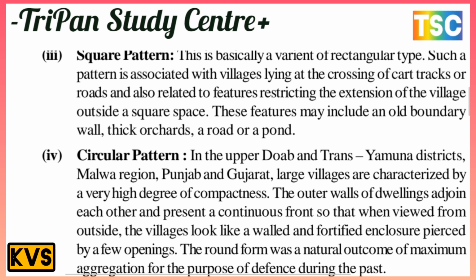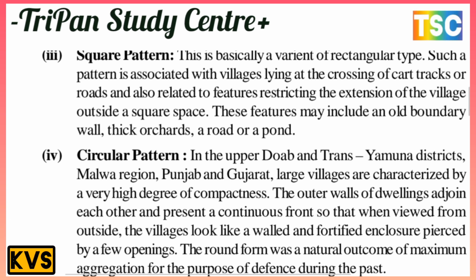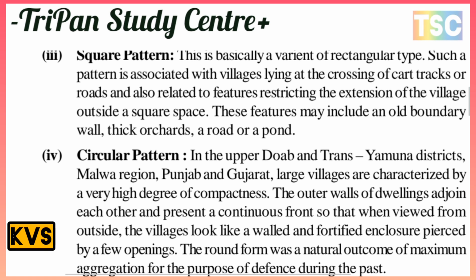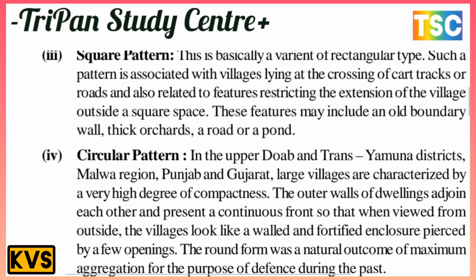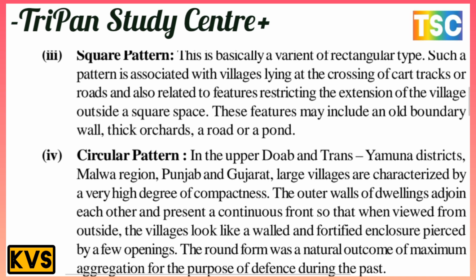And next, the circular pattern. In the upper Doab and trans-Yamuna districts, the Malwa region of Punjab and Gujarat, large villages are characterized by a very high degree of compactness. The outer walls of dwellings adjoin each other and present a continuous front, so that when viewed from outside, the village looks like a wall or a defensive enclosure spared by a few openings. The round form was a natural outcome for maximum irrigation and for defense purposes in the past. This is the most important point about the circular pattern.